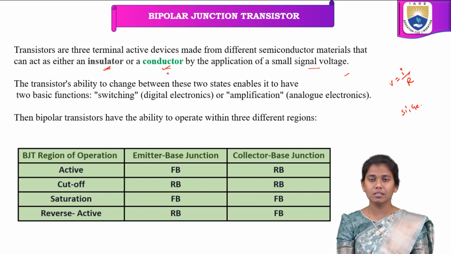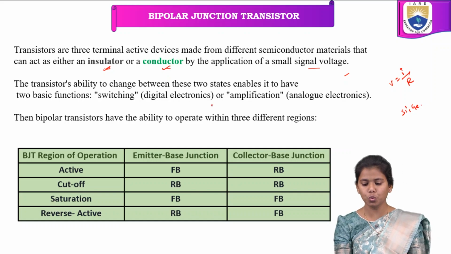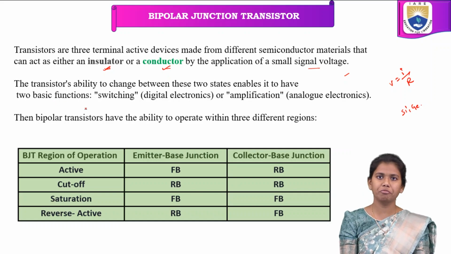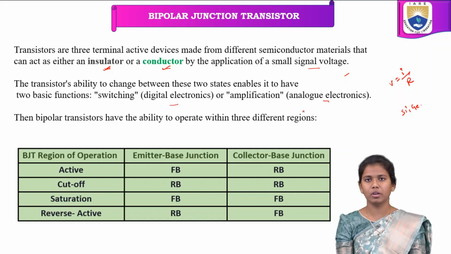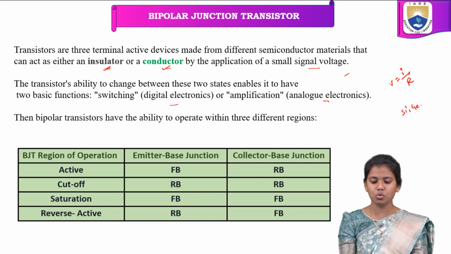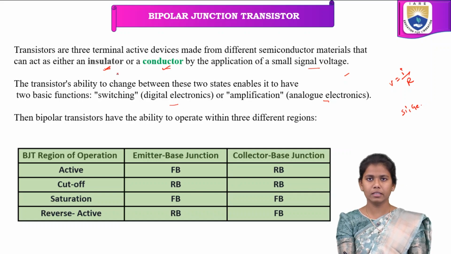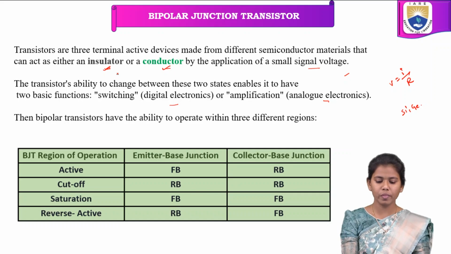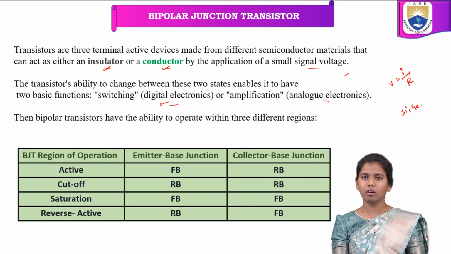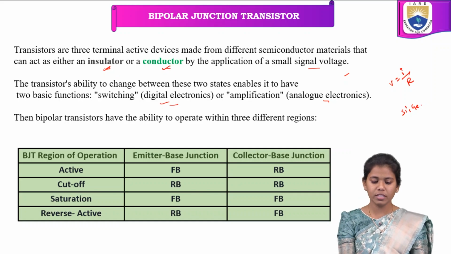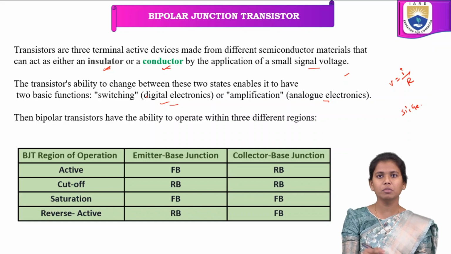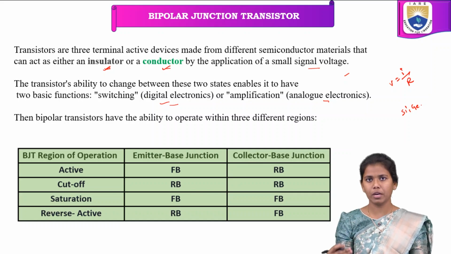And the transistor's ability to change between these two states, either insulator or conductor, enables two basic functions, namely digital electronics and analog electronics. Digital electronics is nothing but switching, that is, changing of state from one to another.